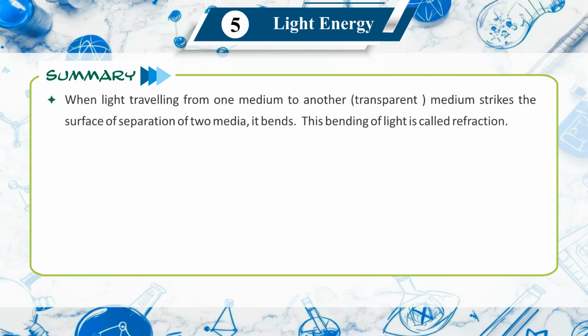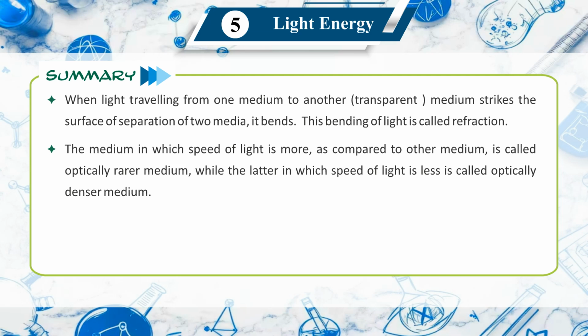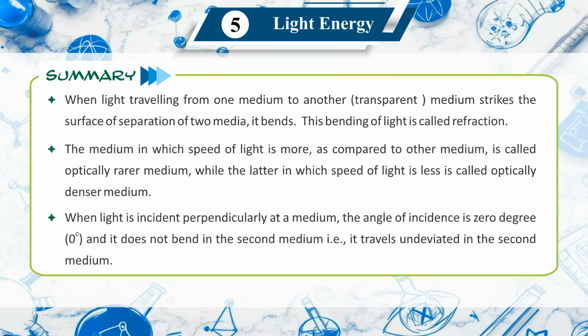Summary. When light traveling from one transparent medium to another strikes the surface of separation of the two media, it bends. This bending of light is called refraction. The medium in which the speed of light is more as compared to the other medium is called optically rarer medium, while the latter in which the speed of light is less is called optically denser medium. When light is incident perpendicularly on a medium, the angle of incidence is 0 degrees and it does not bend in the second medium. It travels undeviated in the second medium.